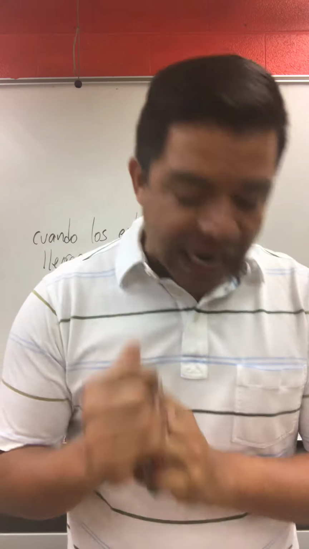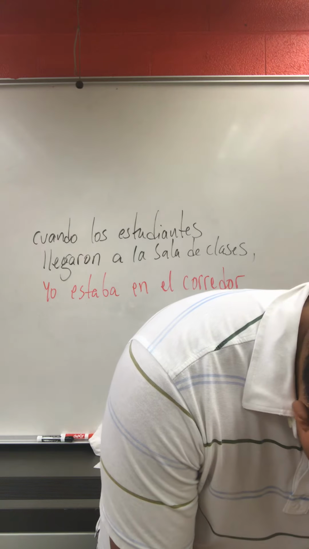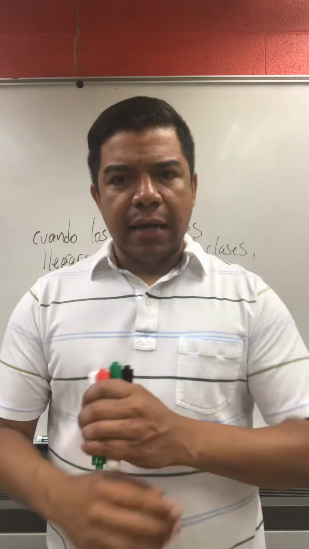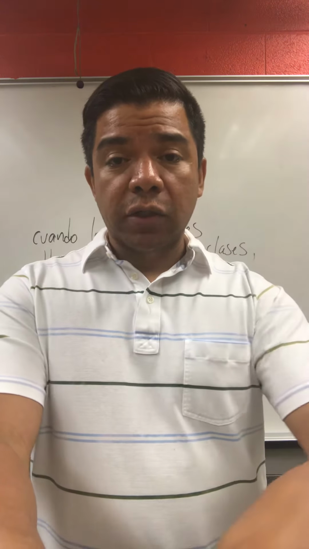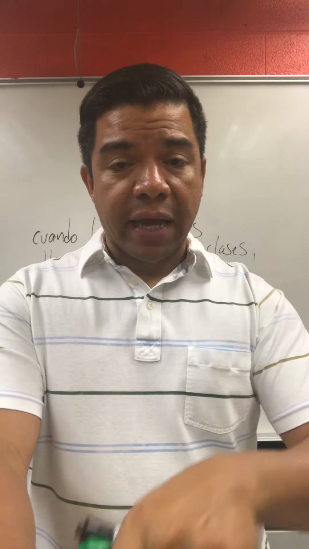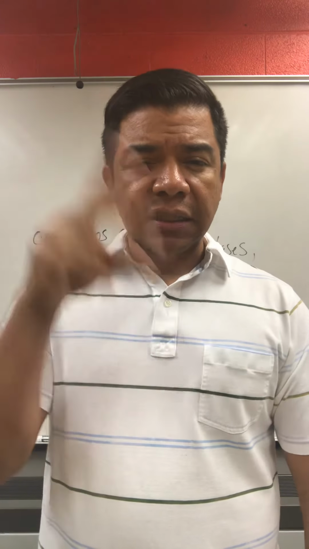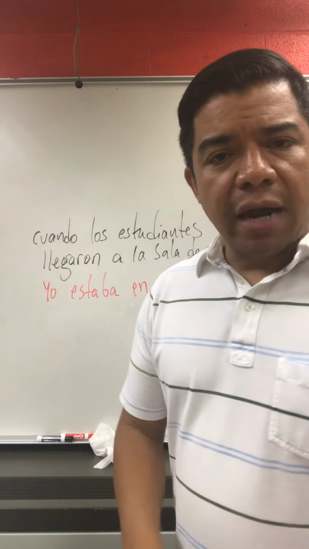I think it's the verb ver. I will check on that, and on the next video I will let you know. Also, you can send me messages on Google Classrooms, and you can share with everybody else if you remember the third verb. But if I'm not mistaken, it's the verb ir, ser, and ver. Going back over here, another example.